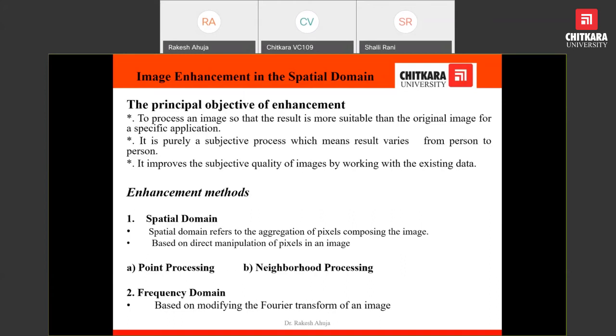It refers to the aggregation of pixels composing the image, and in the spatial domain we have to manipulate the pixels in an image.